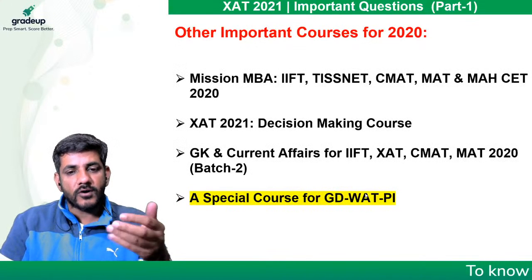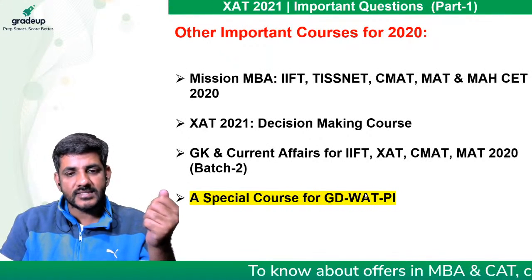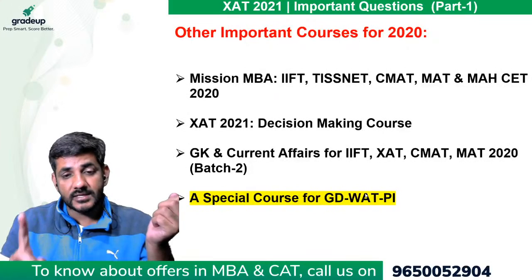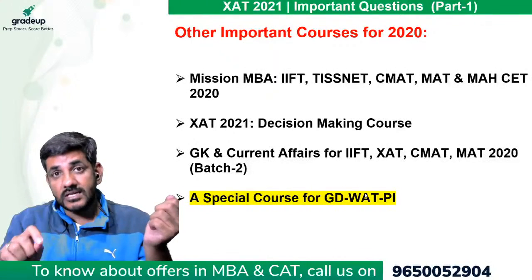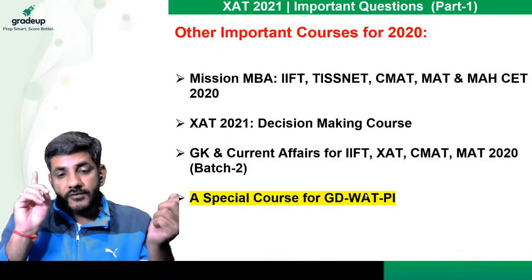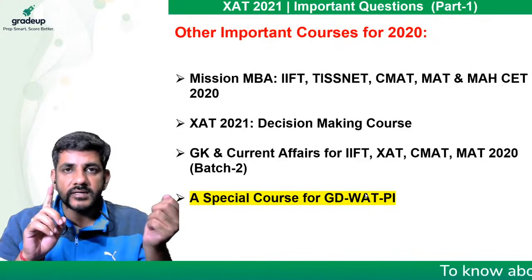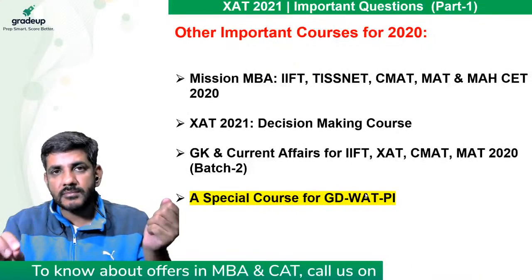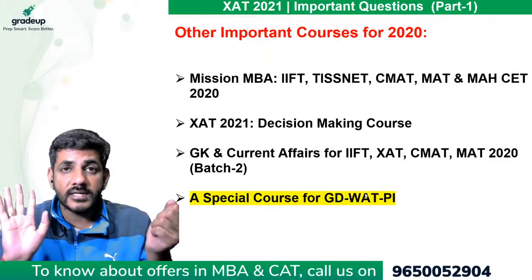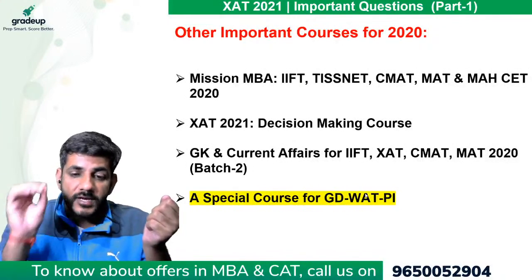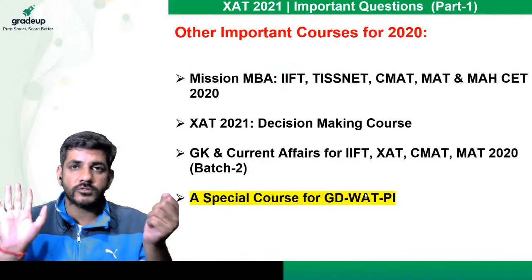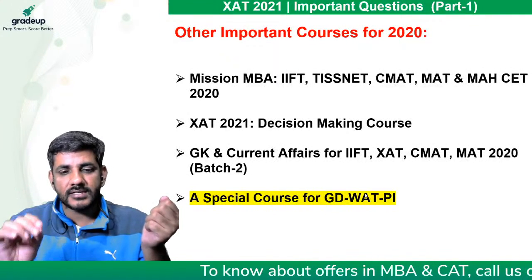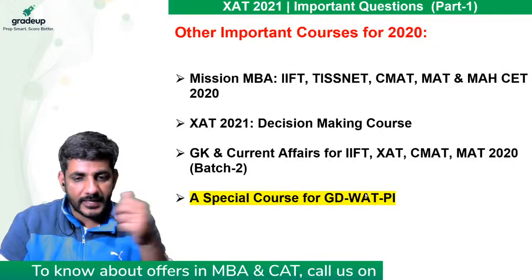And we are also running courses for these non-CAT exams, IFT, TestNet, CMAT, etc. We are running a course for XAT 2021 decision making. This is very, very important. Let me tell you, decision making is actually the decision maker for XAT people. If you are good at it and you can improve it within a time span of 3 days, trust me, in 3 days you can improve your decision making and your score can go up from 2 to 12. It's a very, very important topic. Even if you are not going for this course, pay attention to the decision making section. Do all the previous papers and do decision making. It's very important if you want to clear XAT, right?